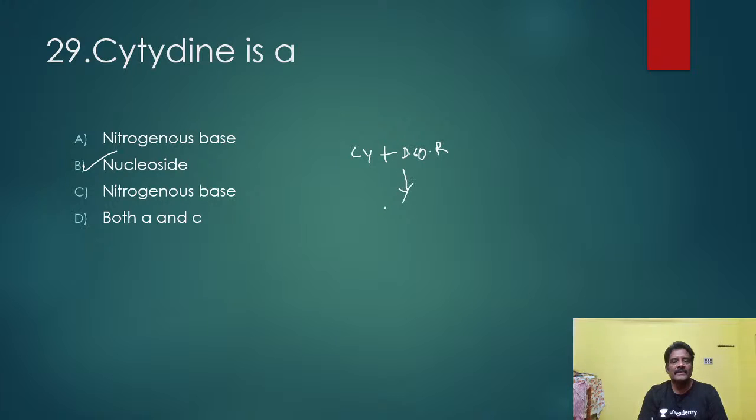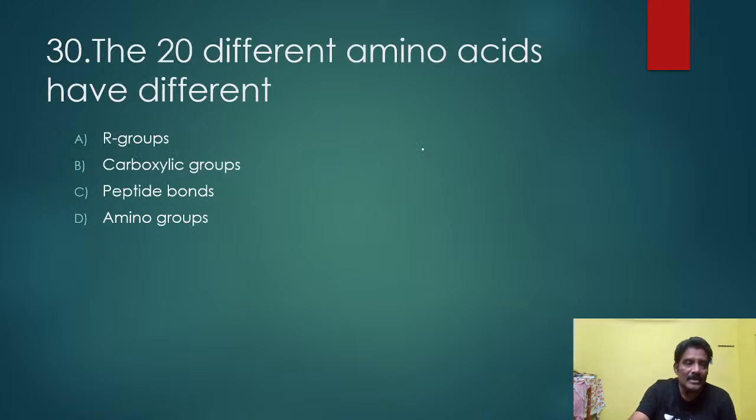When phosphate is added to a nucleoside, it is called a nucleotide, either ribonucleotide or deoxyribonucleotide. This is a deoxyribonucleotide because the sugar is deoxyribose.